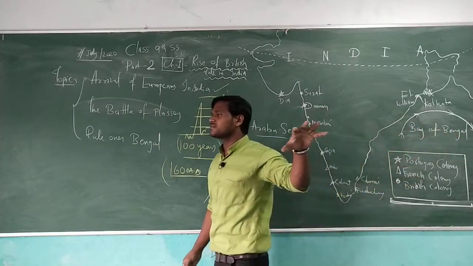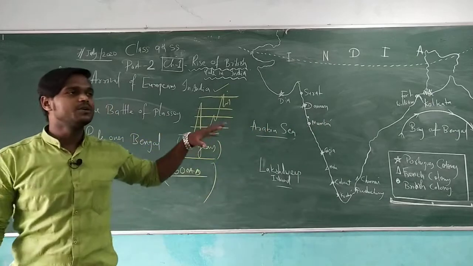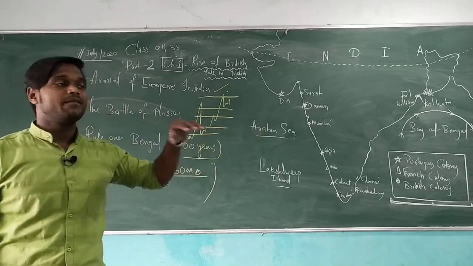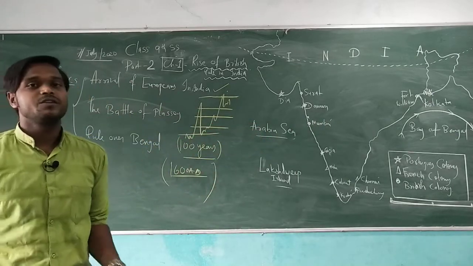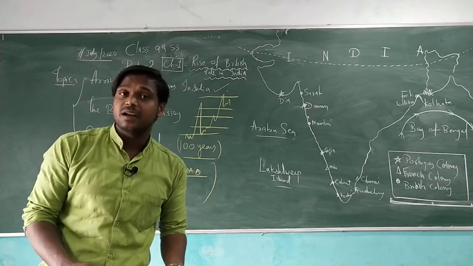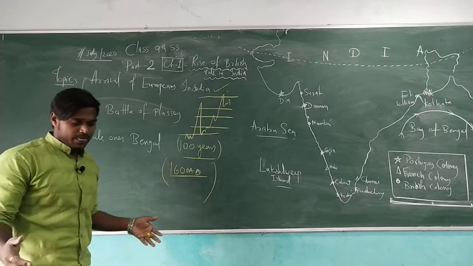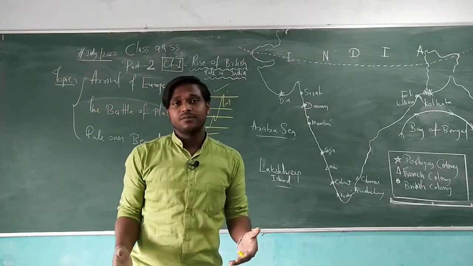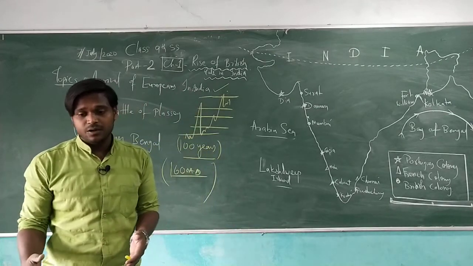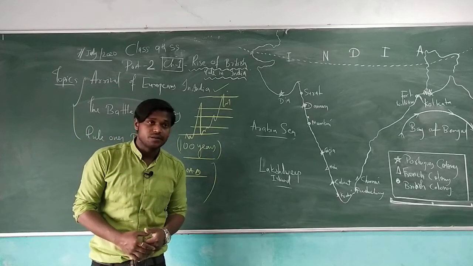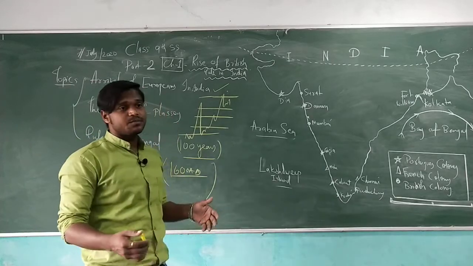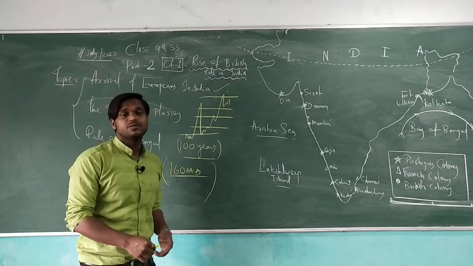Because the Queen and Kings were thinking that Indian people should be looted, and that we should have all the materials helpful for our nation. By the permission of Queen Elizabeth, the East India Company came to carry on trade in the eastern countries. India was one of them.